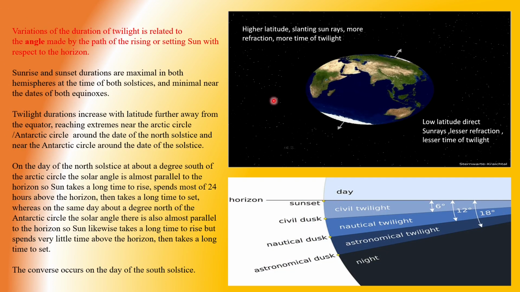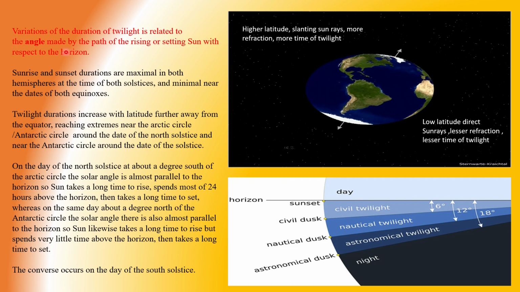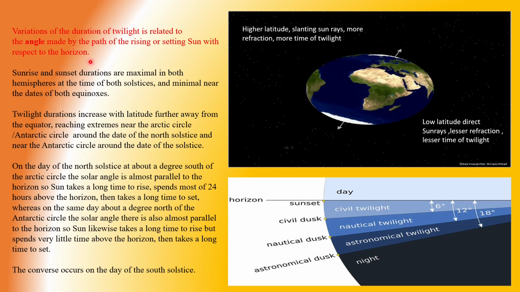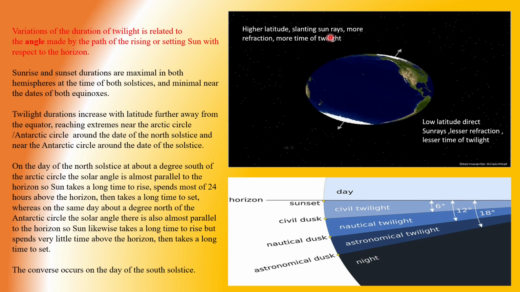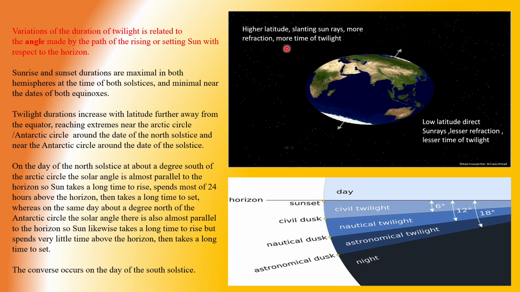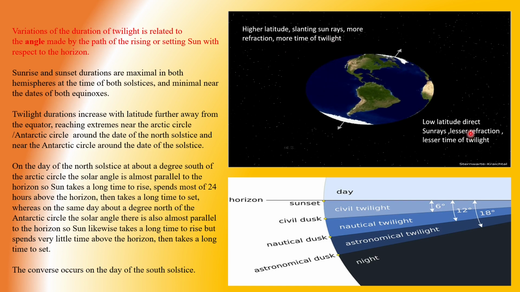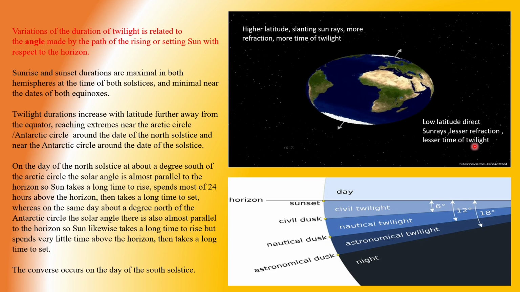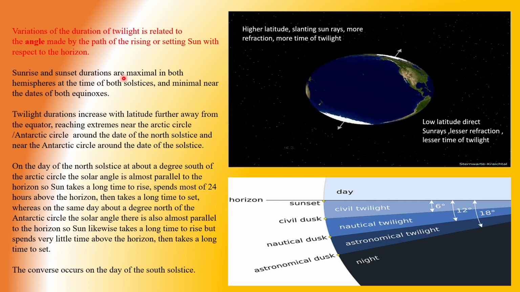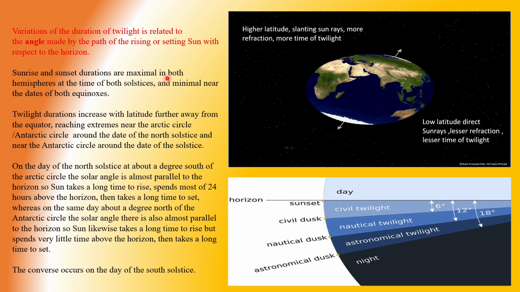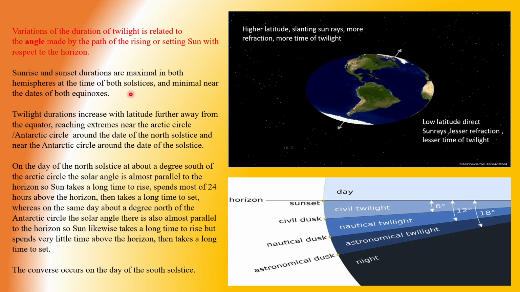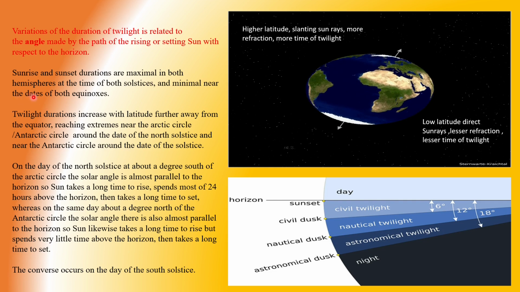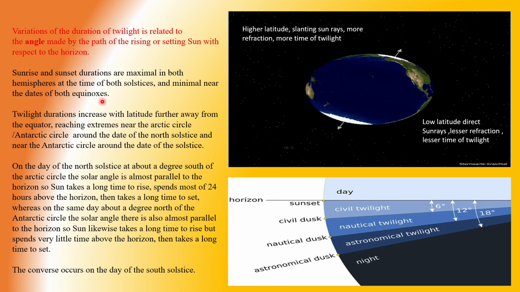Variation of the duration of twilight is related to the angle made by the path of the rising and setting sun with respect to the horizon. Higher latitude, slanting sun rays, more refraction, more time of twilight. Lower latitude, direct sun rays, lesser refraction, lesser time of twilight. Sunrise and sunset durations are maximum in both hemispheres at the time of both solstices and minimal near the dates of both equinoxes.